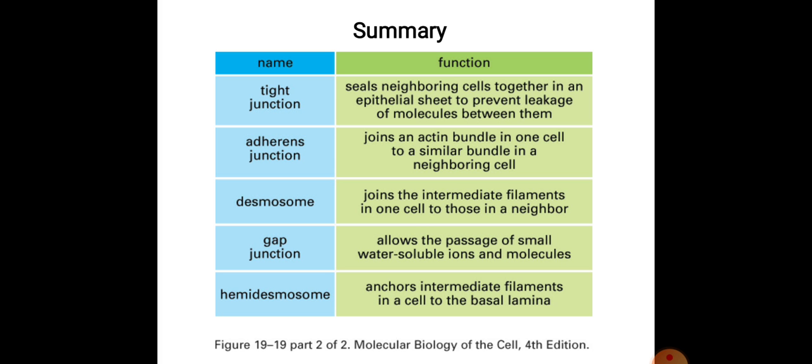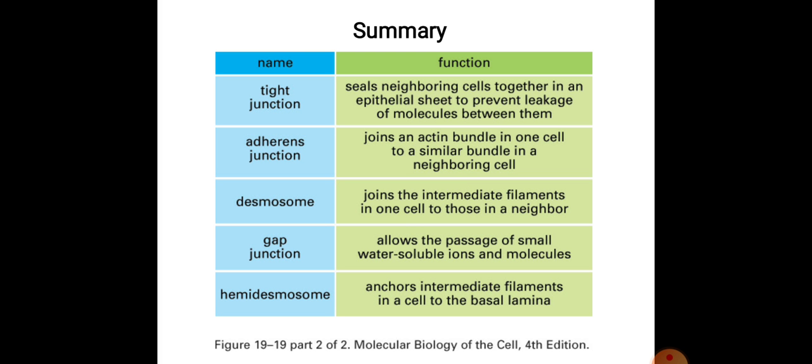And desmosomes join the intermediate filaments in one cell to those in the neighbor. From one cell to another cell, they form the bond by intermediate filaments like the cytoskeleton or other specialized proteins. There is also the role of actin and cadherin.